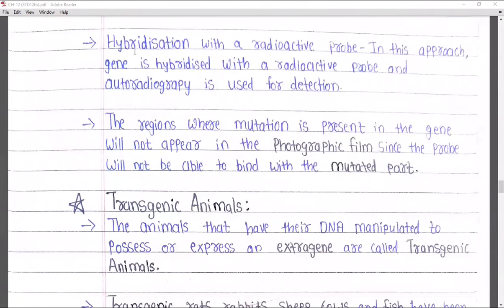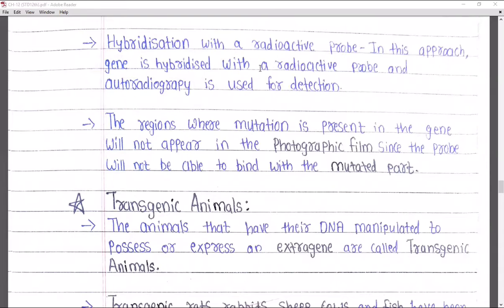Hybridization means the fusion. So the hybridization with a radioactive probe means the probe used here is radioactively labeled. In this approach, the gene is hybridized with a radioactive probe and autoradiography is used for detection.